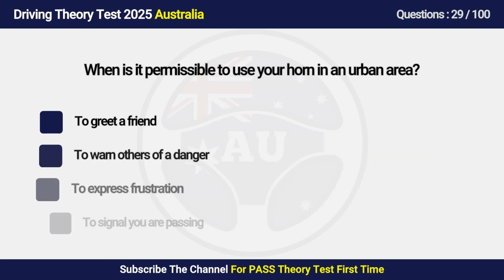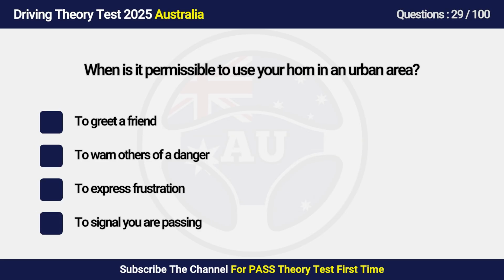Question 29. When is it permissible to use your horn in an urban area? A. To greet a friend. B. To warn others of a danger. C. To express frustration. D. To signal you are passing.